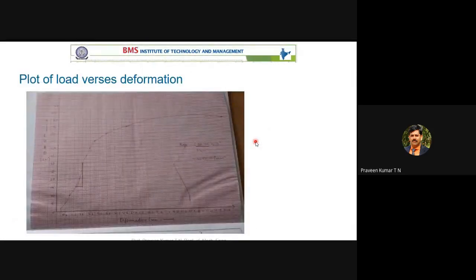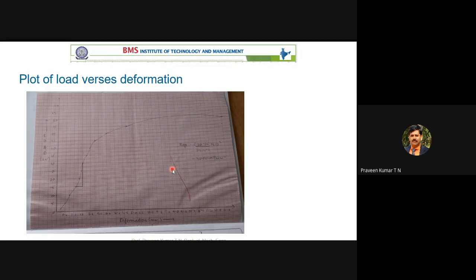See here, this is the plot. The x-axis is load in kilonewton, and the y-axis is deformation. This plot you have to do. I'll give you around 15 to 20 minutes, until around 3:30. I hope everyone has a graph sheet. Whoever has a graph sheet, show it around 3:30. Just show your graph sheet live.